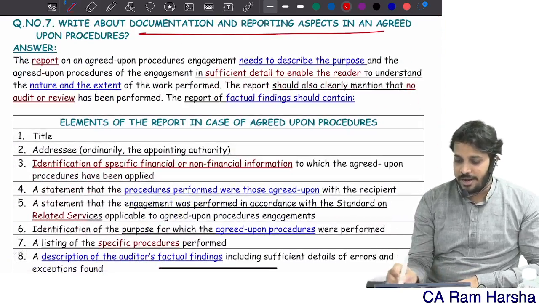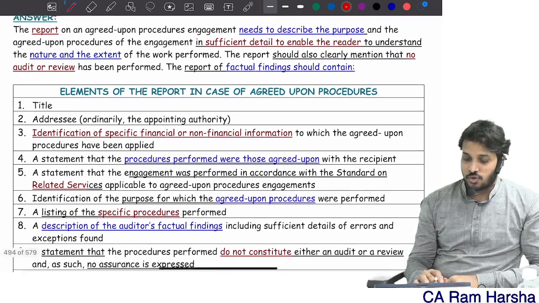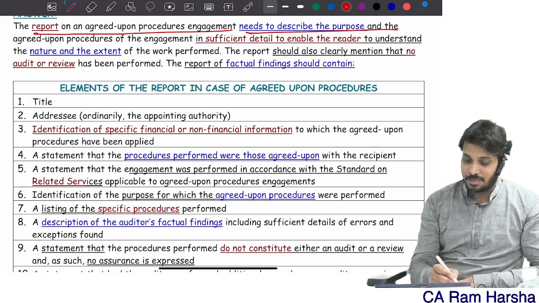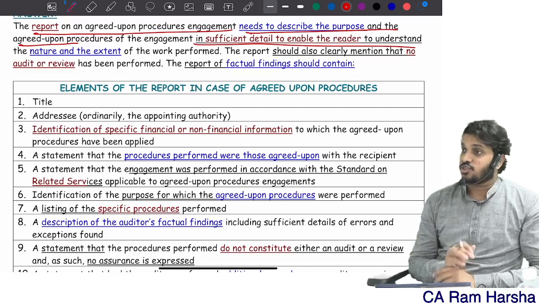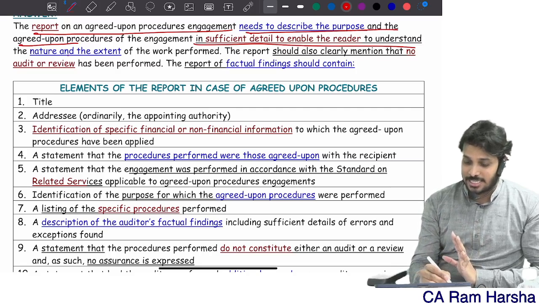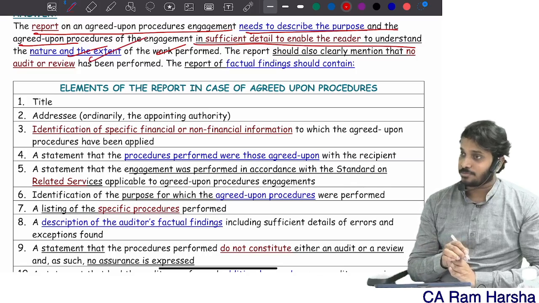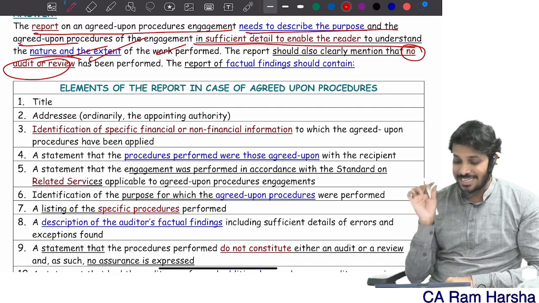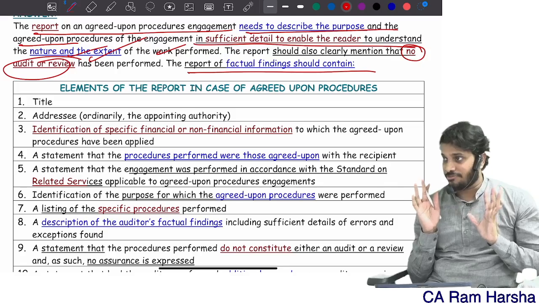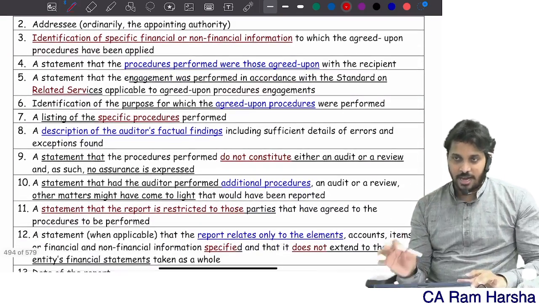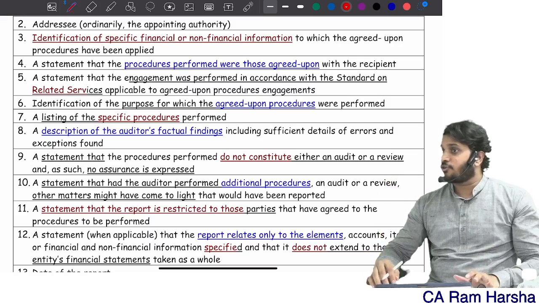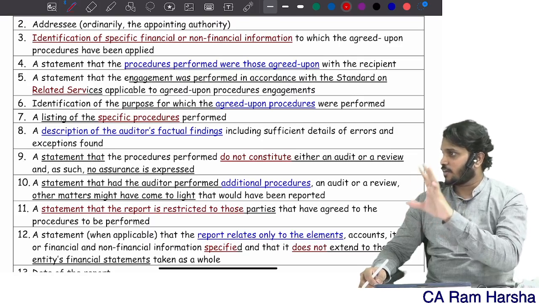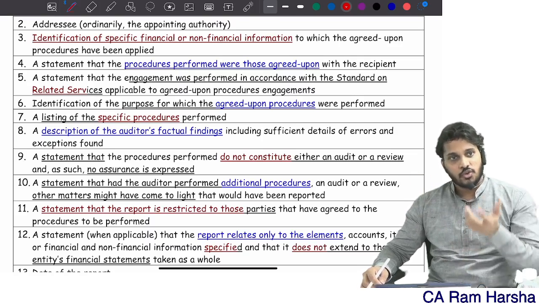And finally, documentation and reporting. So the report on agreed upon procedures needs to describe the purpose and procedures in sufficient detail so that the user can understand what exact work you performed, how much you performed. The report should clearly mention that no audit or review is carried out. It is only about a factual finding. Like we have a report, you open the SA 4400 original standard. At the end of that, you will find an illustration on the report. The agreed upon procedure report will be there. You just go through that.